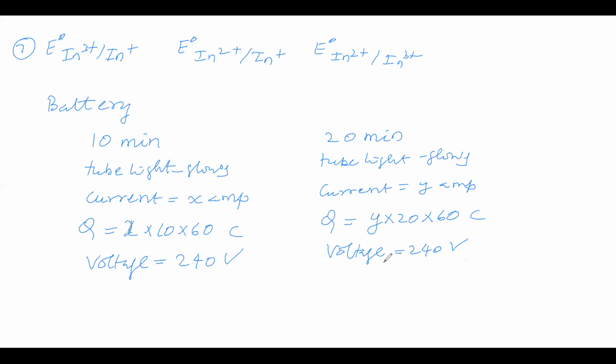Now, does potential depend on quantity or not? Sir, here quantity means what? The battery has concentrated sulfuric acid solution. Using that concentrated sulfuric acid solution only, chemical reaction is possible. From that chemical reaction only, we are getting electrical energy.